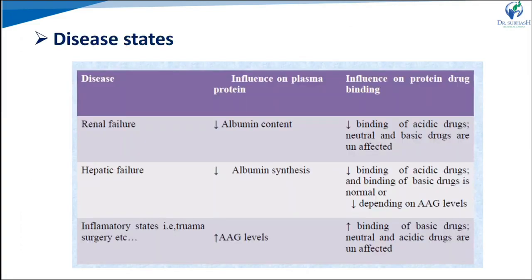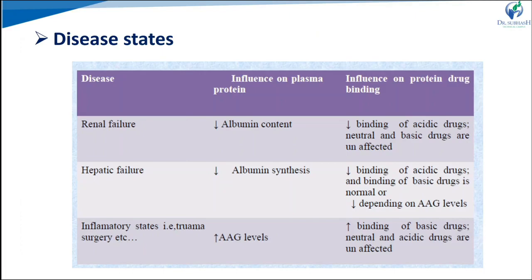Disease state also alters the protein binding. We can see examples: if renal failure is there, it decreases the albumin content, so that decreases the binding of acidic drugs and neutral and basic drugs, so the free amount of drug is higher. If hepatic failure is there, it also alters the albumin synthesis, so similarly there is a decrease in the binding of the drug.